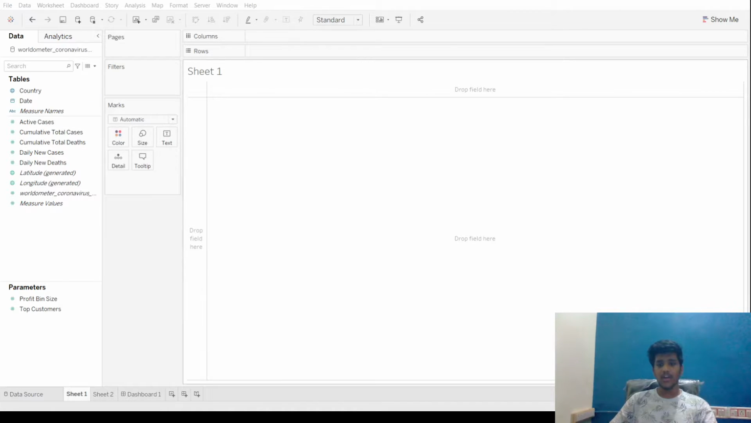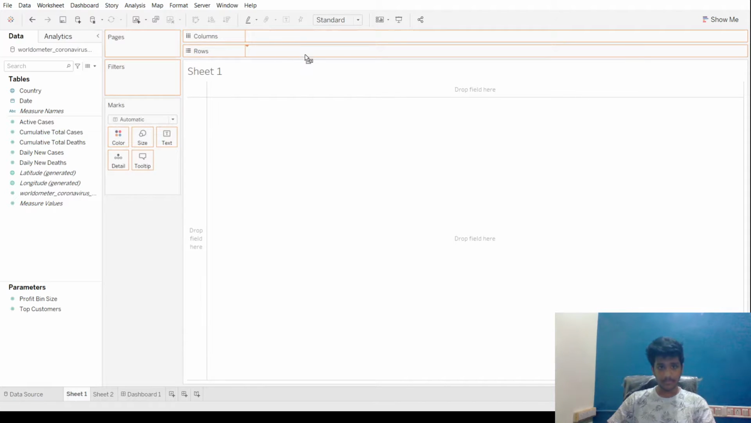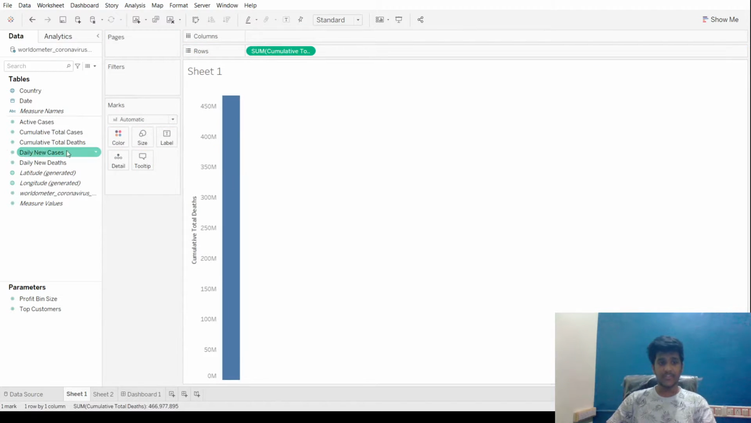And now let's see. The data set I've taken is the cases and the death cases of COVID-19 over the past year, from 2020 till date. So these are the rows and columns where we can send our data for visualizing.